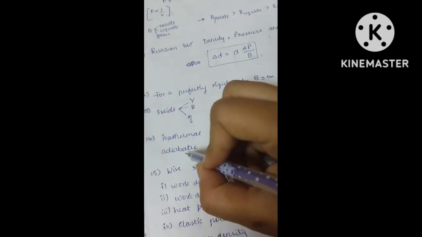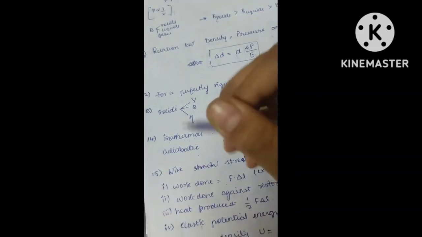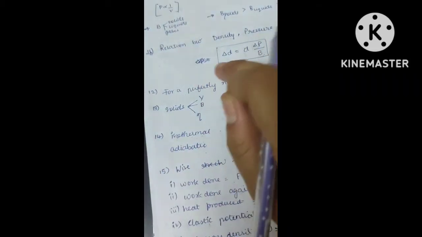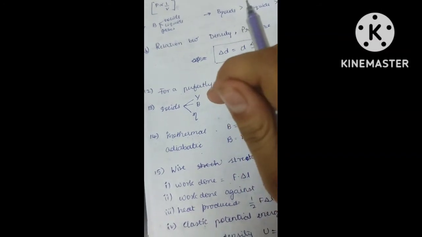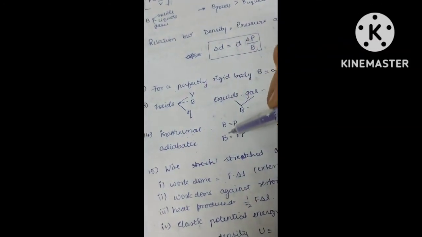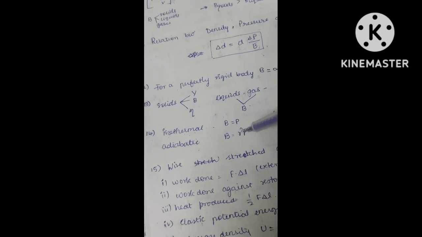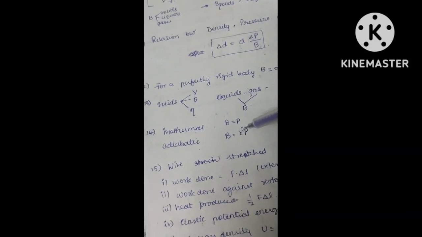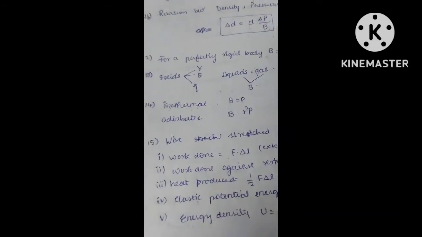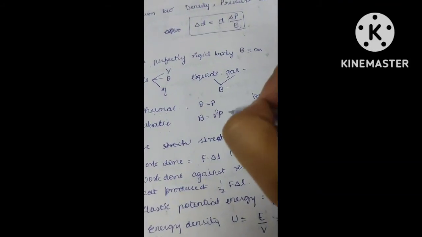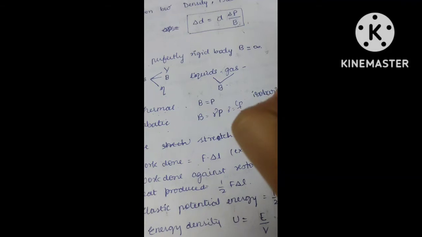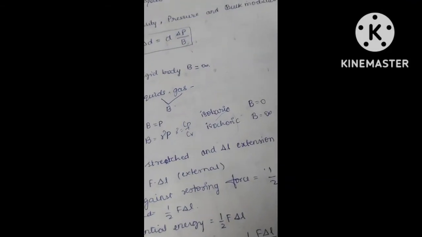Suppose they say that there is no heat energy lost or absorbed. No heat energy lost or absorbed means it is an adiabatic process. For an adiabatic process, bulk modulus will be equal to gamma into pressure. So what is this gamma value? This is nothing but Cp by Cv. Next, isobaric